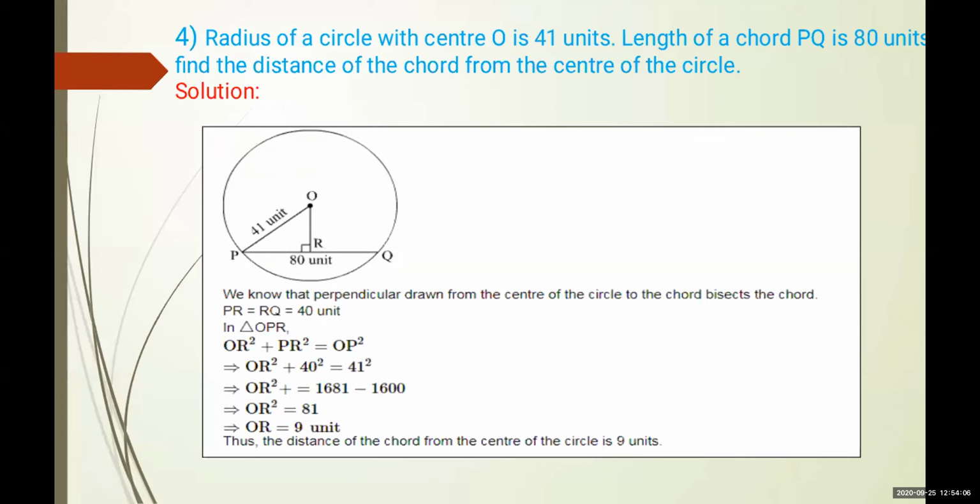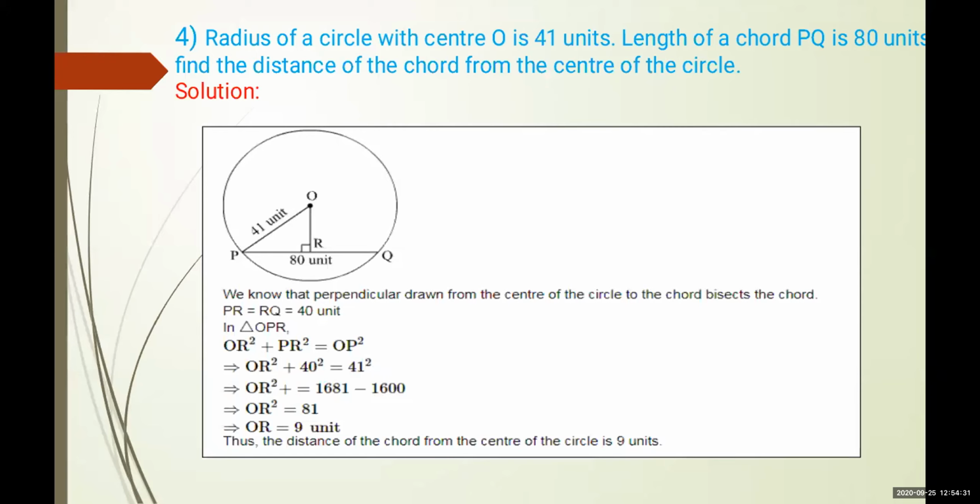It is given in a diagram. You can see here, length of the chord PQ is 80 unit. Find the distance of the chord from the center. Center से लेके chord तक का distance find out करो.